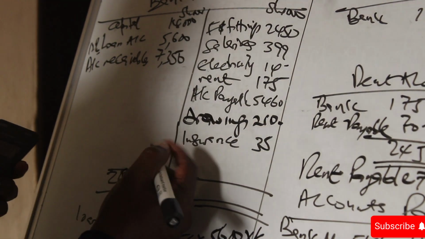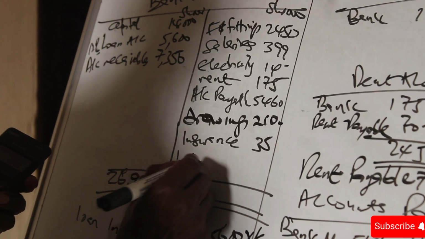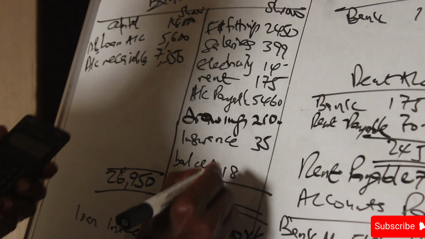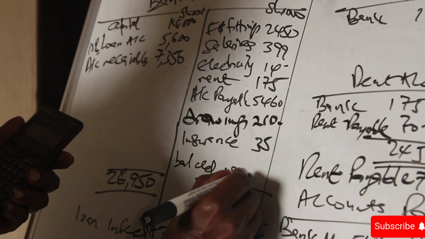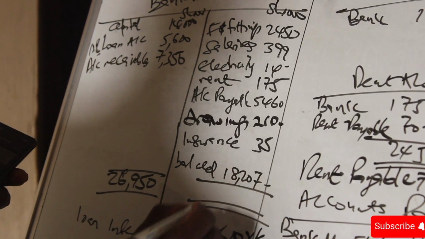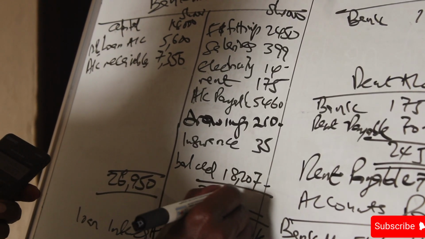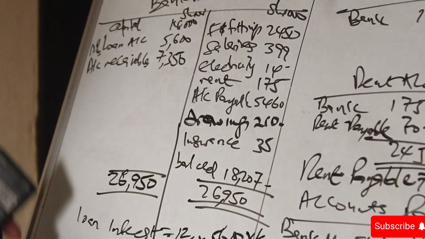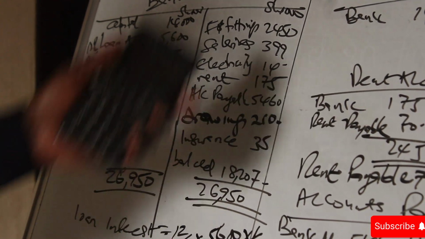We get a figure of balance carried down of 18,207, and the total is 26,950. This one is straightforward.